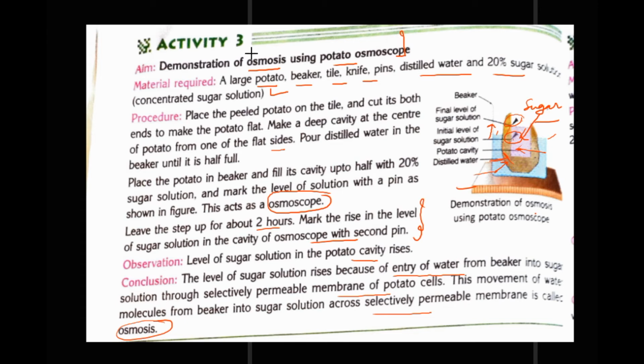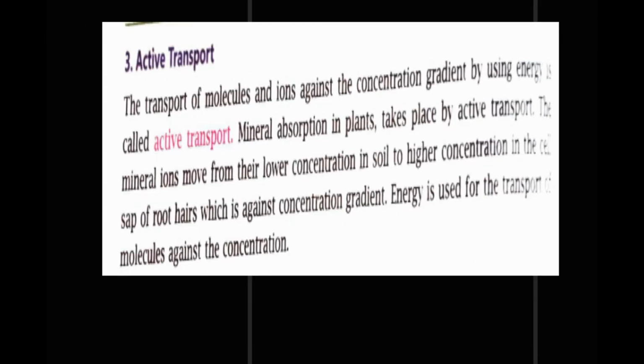Now we will move on to the next, number 3, that is active transport. The transport of molecules and ions against the concentration gradient by using energy is called active transport.